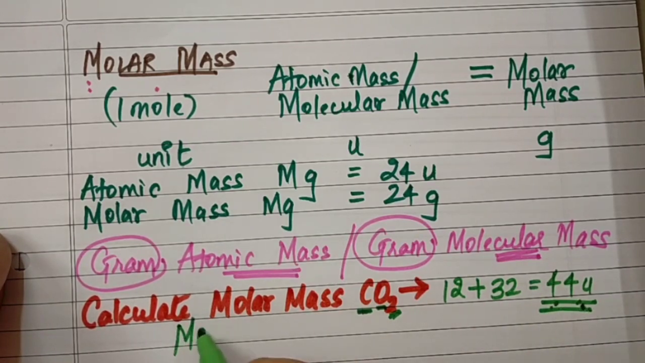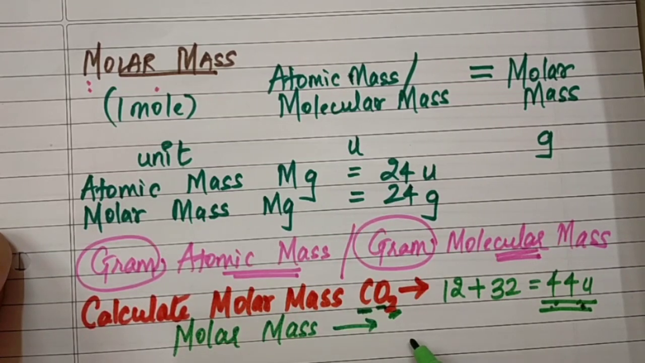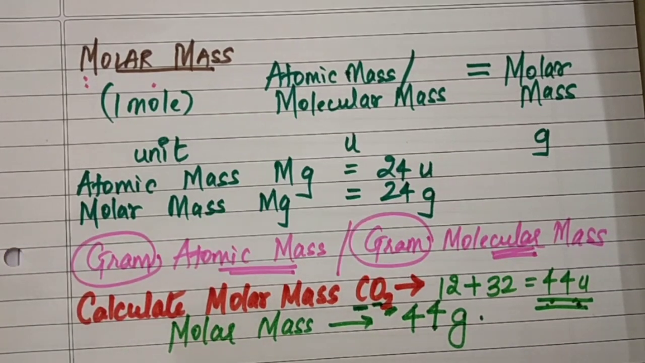So what will be the molar mass, students? Molar mass of carbon dioxide will be 44, the same number but in grams. So this is the molar mass of carbon dioxide.